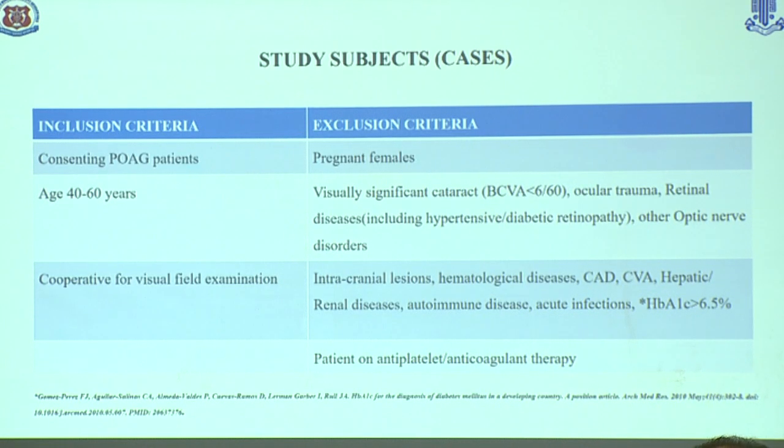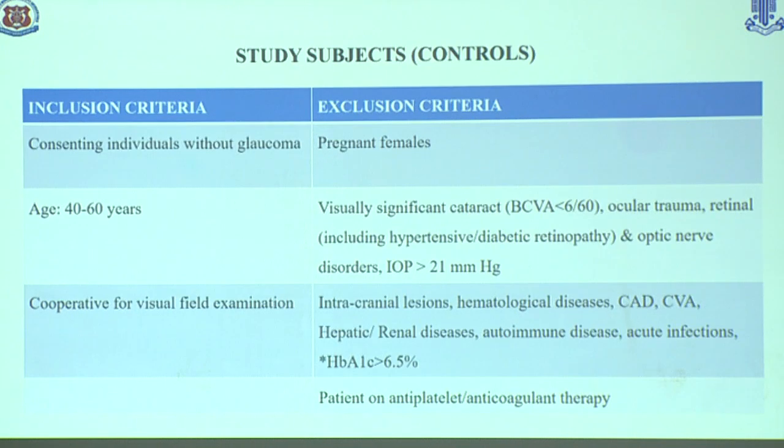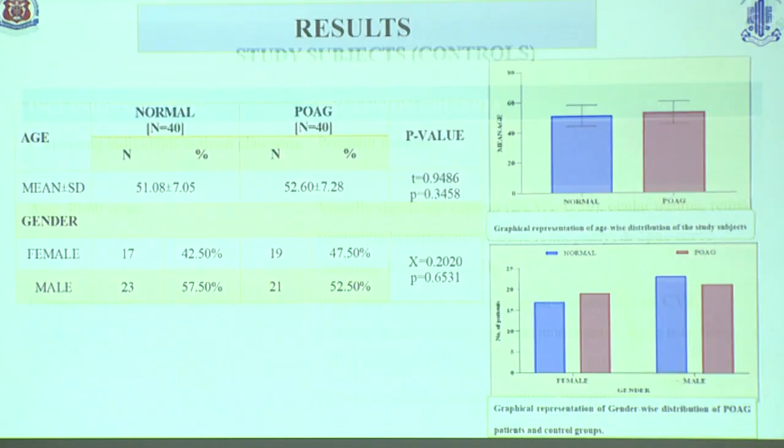There are inclusion and exclusion criteria for the cases. Consenting POAG patients aged 40 to 60 years, cooperative for visual field examination, were included. Exclusion criteria included pregnant females, visually significant cataract, visual acuity less than 6/60, ocular trauma, retinal diseases, and other optic nerve disorders. Intracranial lesions, hematological diseases, coronary artery disease, cardiovascular accident, hepatic and renal diseases, and patients on antiplatelet and anticoagulant therapy were also excluded. These are the inclusion and exclusion criteria for the controls.